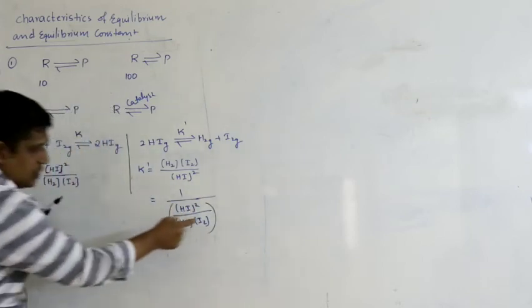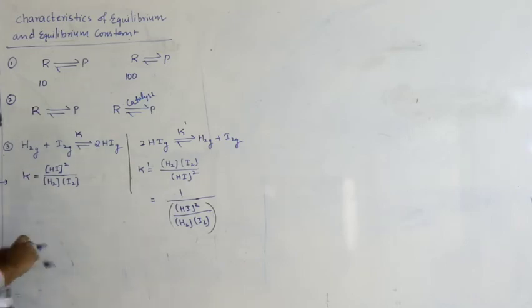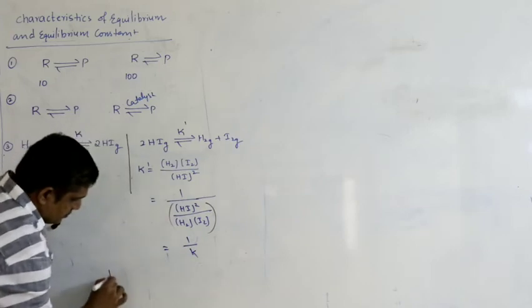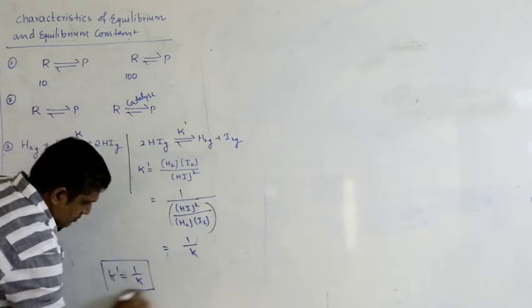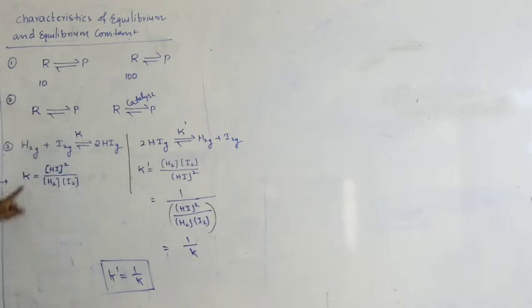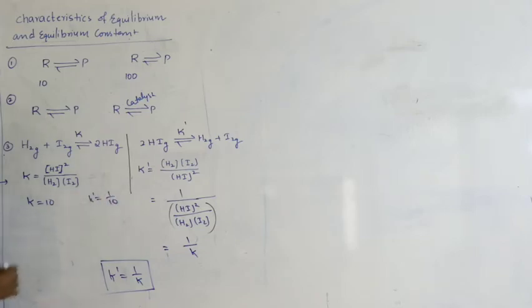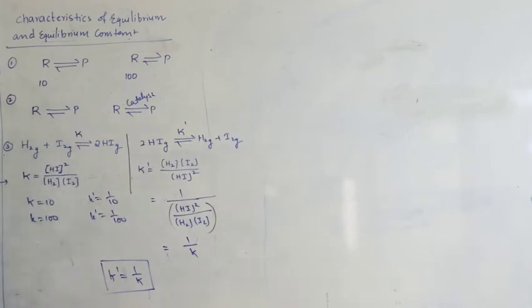Now if you see this denominator, this is nothing but K. So what I can write here, this is nothing but 1 by K. So if K is 10, then what will be K dash? 1 by 10. If K is 100, then K dash is 1 by 100. So their values are not same.